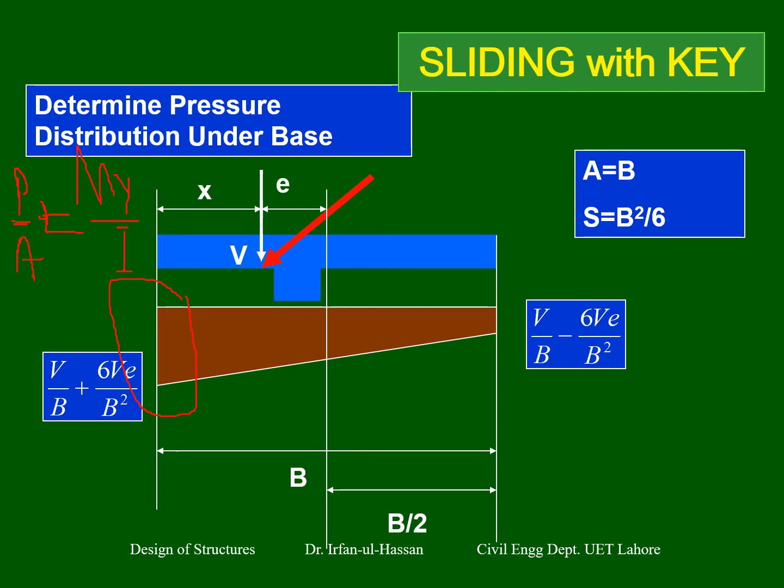Now I am writing here what P is. The horizontal force has nothing to do with the soil force. So P is the total V, because the horizontal force is not going to the soil; its effect is in shifting the vertical force and producing the resultant force. P is V. Area, because I am taking the unit length of the wall, is B into 1, so area is simply B.